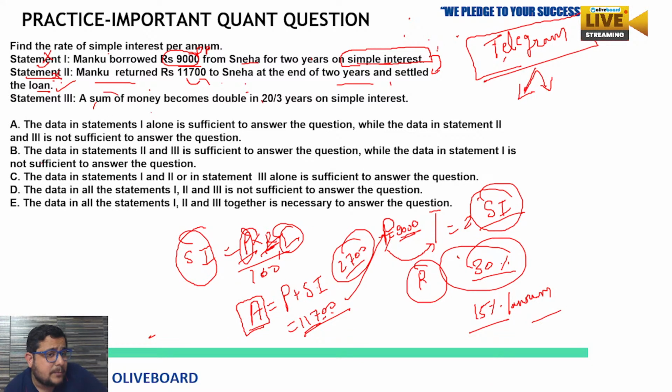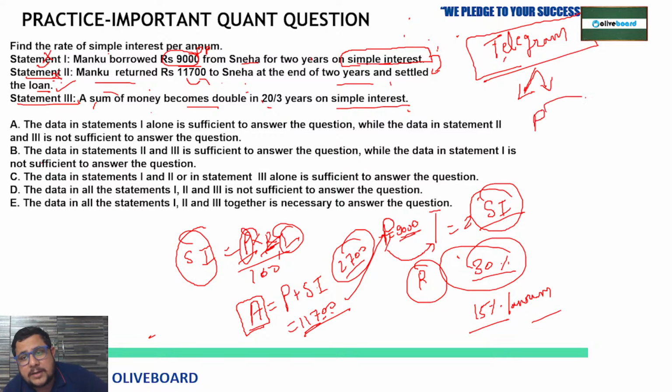But now if I look at statement 3, statements first and second together are giving us the answer. Now, a sum of money becomes double in 20 by 3 years on simple interest. So a sum of money becomes double, means this is the principal, now it becomes 2P. So this is the amount, which means here SI is equal to principal. If you are investing 100 rupees, you are getting 200 rupees.